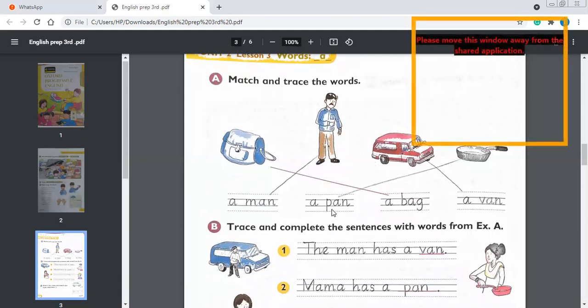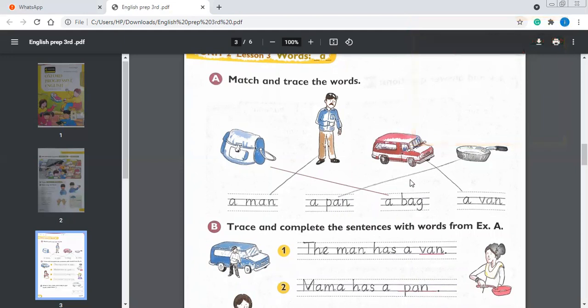A pen, a pen. I have done the tracing so that you could know that I have traced on the dotted line. I have not written it on my own. I have traced these words.